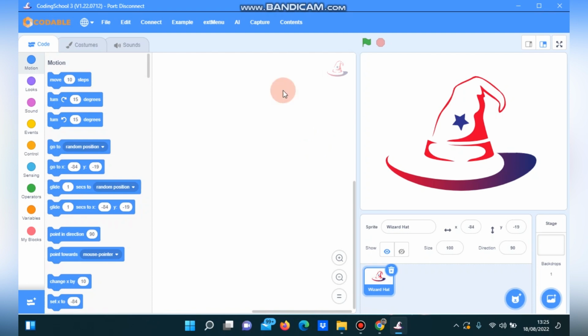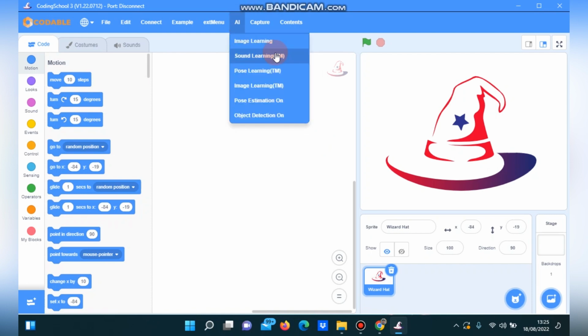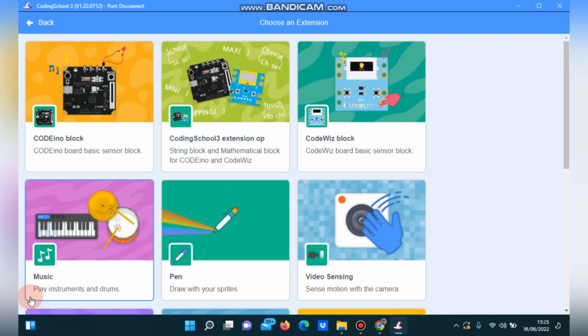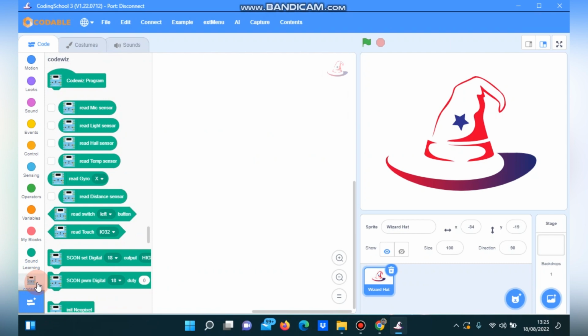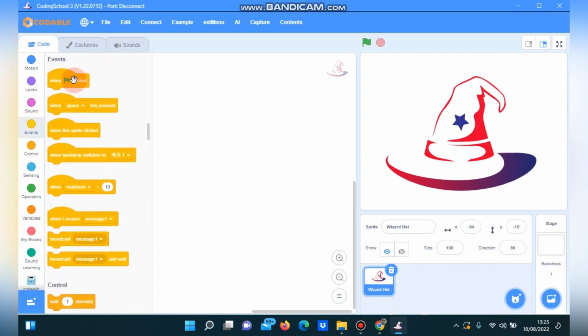First, we click AI. Second, we click sound learning TM to make the sound learning menu appear. Then click add extension and we click Copies block to make the Copies menu appear. Then we click events. We choose the when flag clicked block and we drag it here.